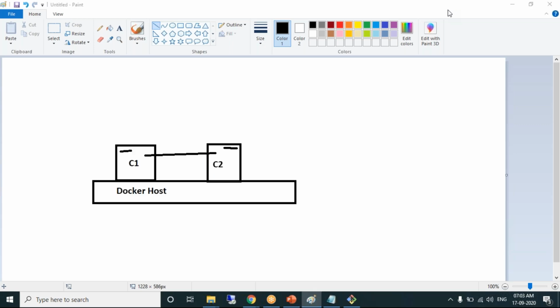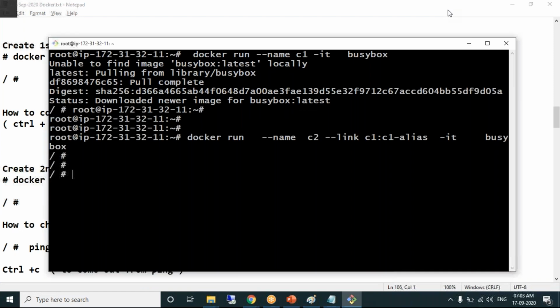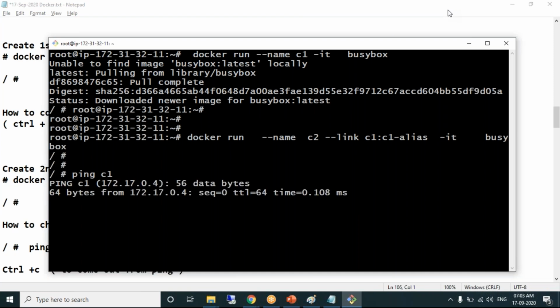I am right now in C2. From C2, I want to ping C1. That means I want to check whether C1 is responding. See, I'm getting a reply.